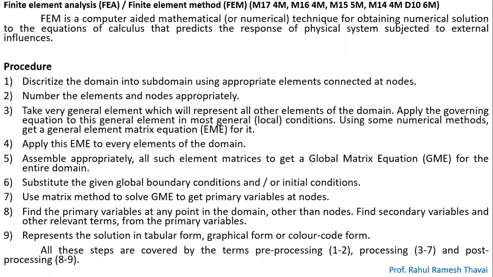That discretization should be in such a manner that the elements that you form are connected properly at the nodes. Initially you need to form the elements. Once you have the elements, you need to connect those elements at the nodes. After that you need to number the nodes and elements. So once you discretize the system, you need to number the elements and the nodes. Now what is the next step?